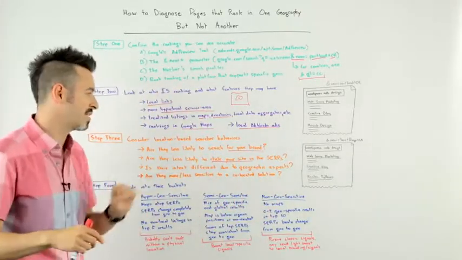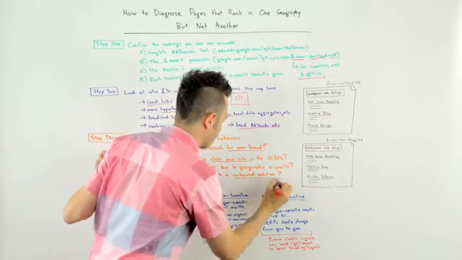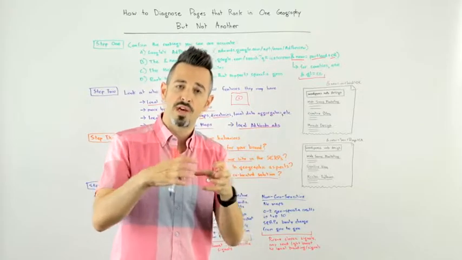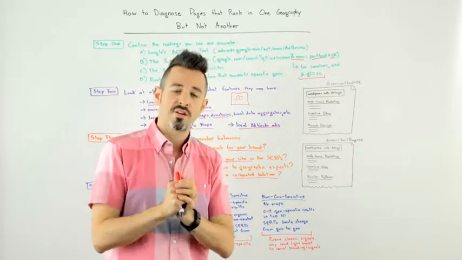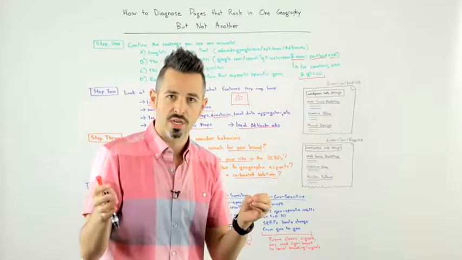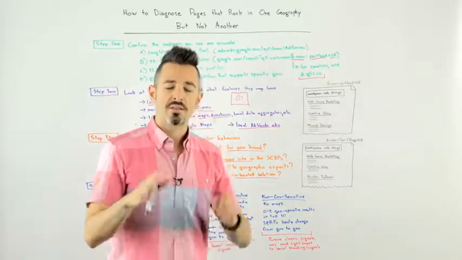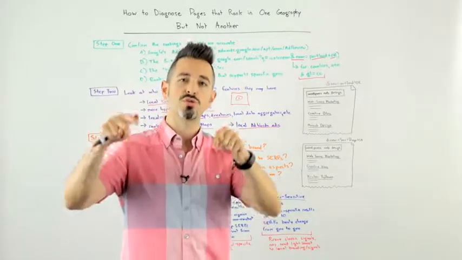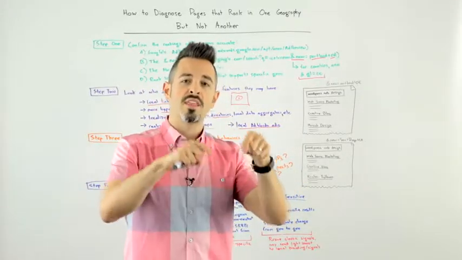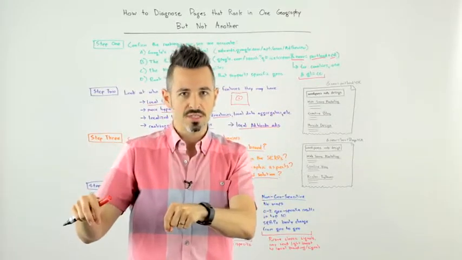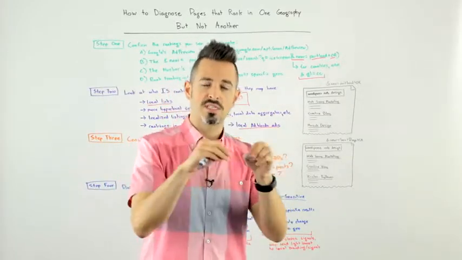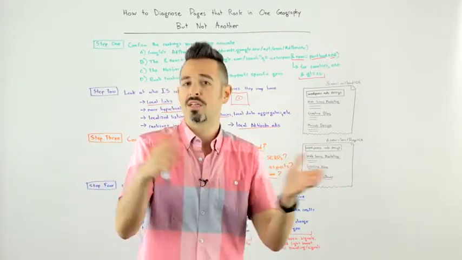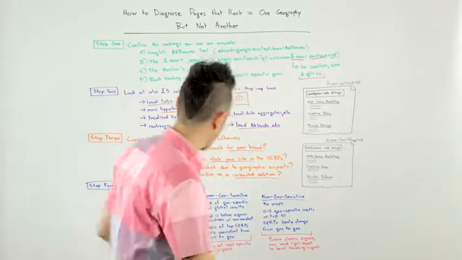Are they more or less sensitive to a co-located solution? So it could be that in many geographies, a lot of your market doesn't care about whether the solution that they're getting is from their local region. And in others, it does. Classic one on a country level is France, whose searchers tend to care tremendously more that they are getting .fr results and that the location of the business they are clicking on is in France versus other folks in Europe who might click a .com or a .co.uk with no problem.